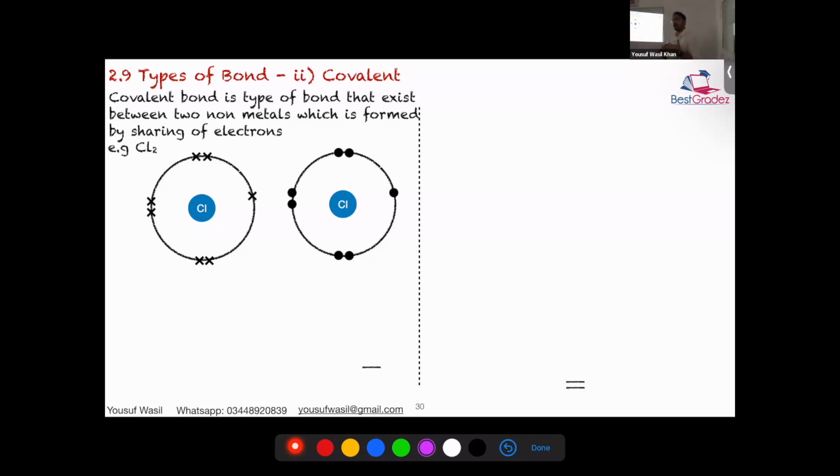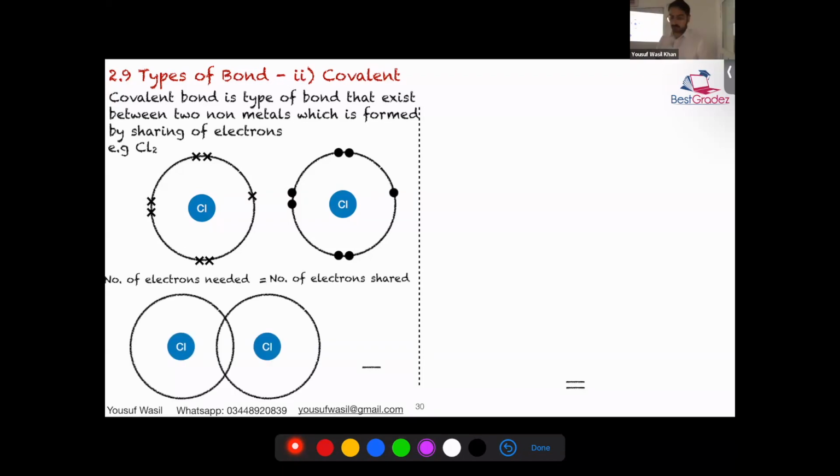So their shells overlap. It means the electron of one chlorine and the other chlorine, they enter a region where it's common for both. That region is called region of overlap. So they match one another. The shells submerge into one another, right? Now, there is a rule to be followed, and the rule is number of electrons needed will be equal to number of electrons shared. So now the two shells, when they overlap, they have to share an electron. If the left chlorine needs one electron, it will place its own one electron in the center. This is how they go about it.